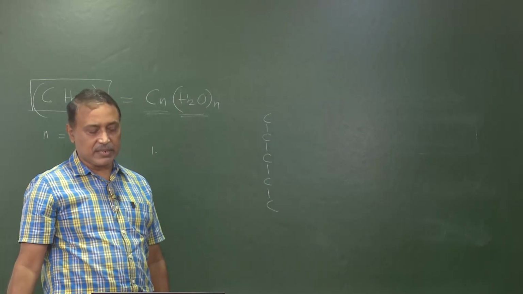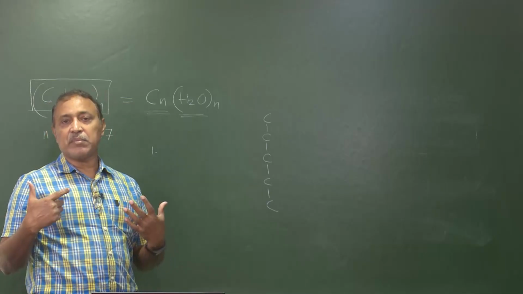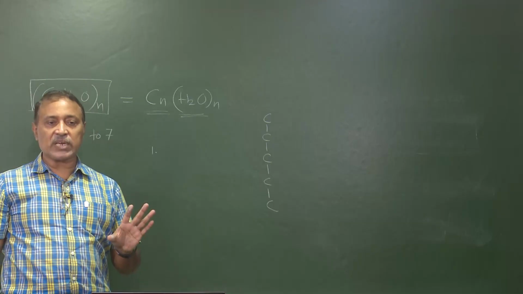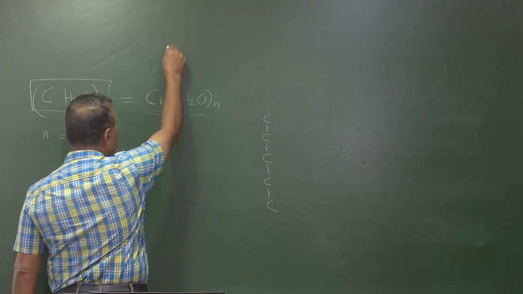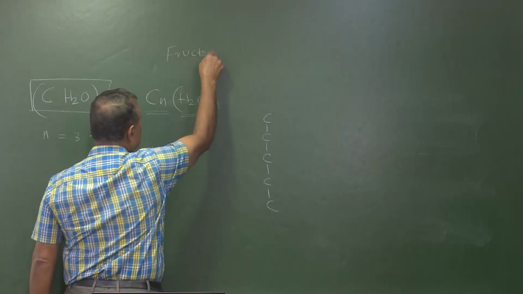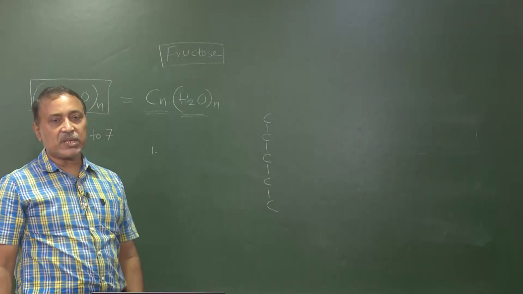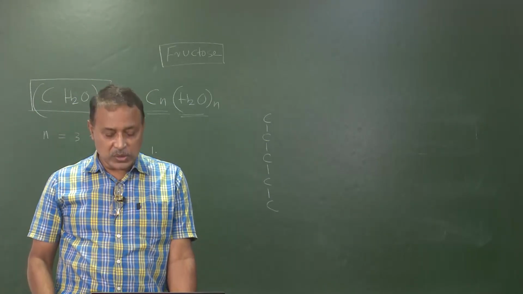They will be straight. And another property of monosaccharides is that they are sweet to taste. Take any monosaccharide, it will be sweet to taste. And out of all monosaccharides, remember, fructose is the sweetest among all. It is an objective question, you can remember it. Fructose is the sweetest among all monosaccharides.